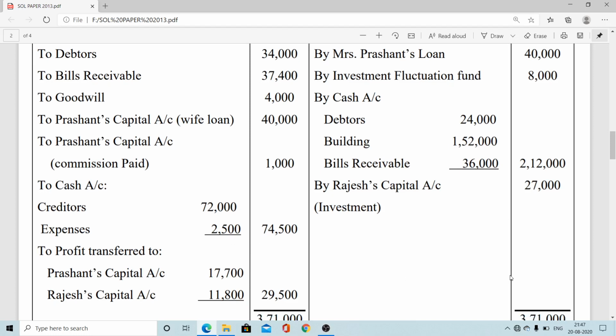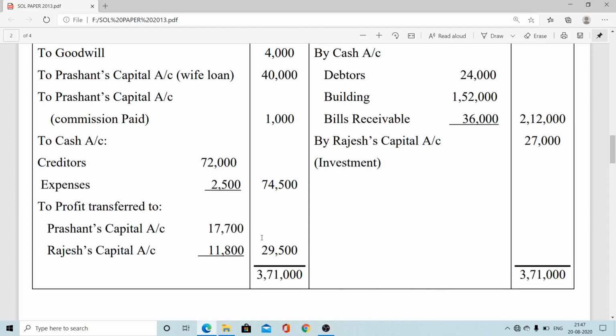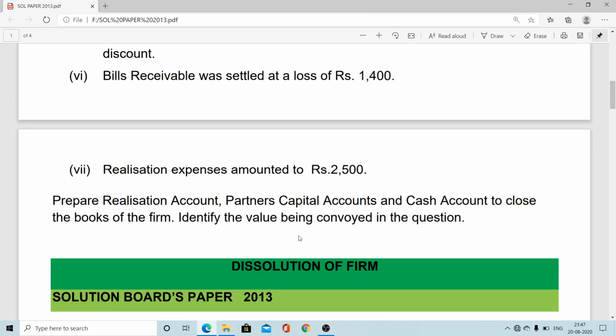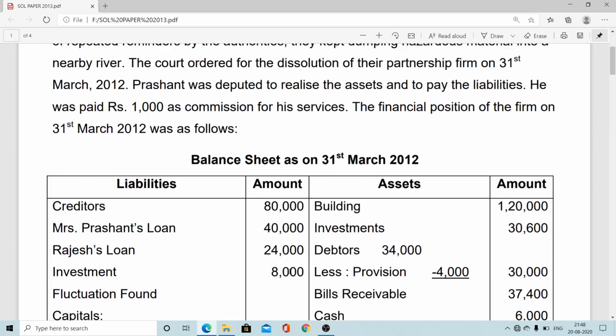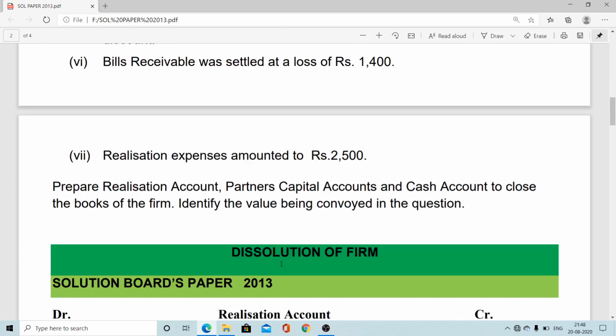Now we'll compare credit and debit. The credit side is heavier by rupees 29,500. It is a profit on realization, which will be transferred to the partners, Prashant and Rajesh, in their profit sharing ratio of 3:2. On that ratio, the realization profit is distributed.